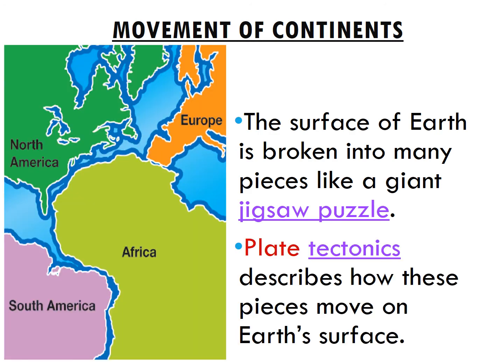Like many people have noticed, the different continents look like jigsaw or puzzle pieces that fit together. If you look, it definitely looks like South America and Africa were once together. That was what many people once looked at and saw, but he was the first one to say that they were once together and that's why they look like puzzle pieces. Plate tectonics, which we'll study later, describes how these pieces of the Earth's surface move.